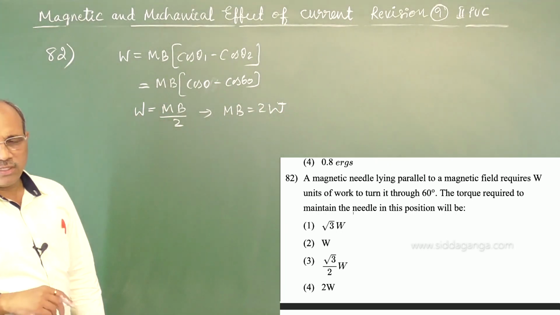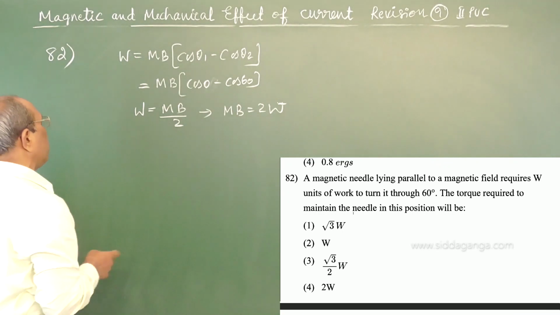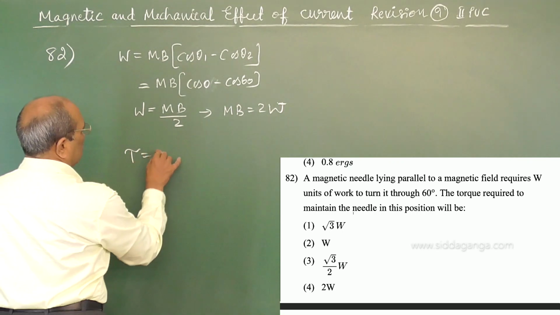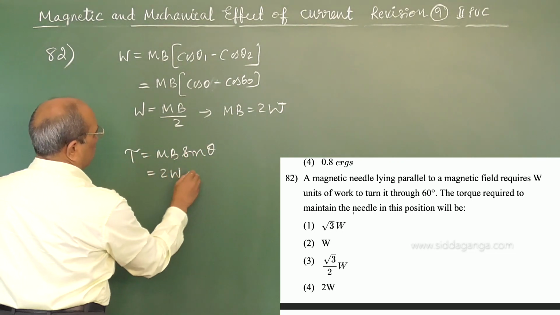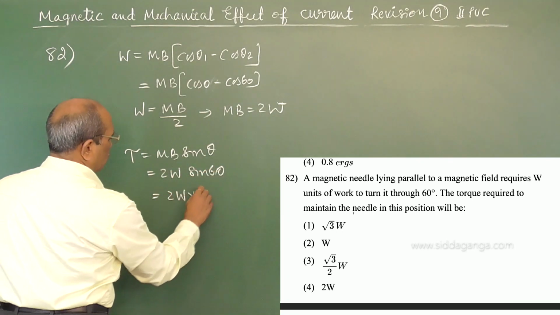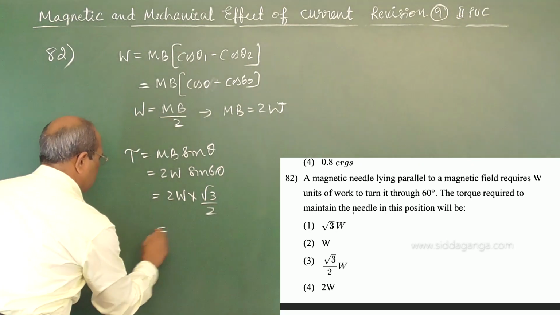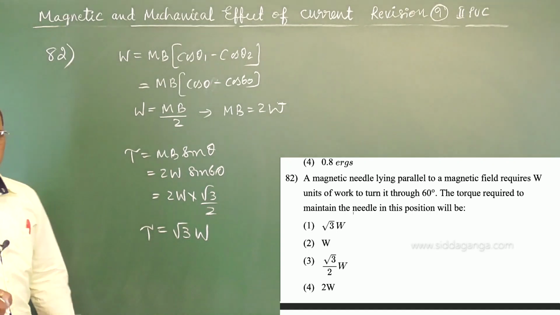The torque required to maintain the needle at this position, that is at 60 degrees from the mean position, is torque equal to MB sin θ, which is 2W into sin 60, 2W into root 3 by 2. That becomes torque equal to root 3 W. Root 3 W, option 1.